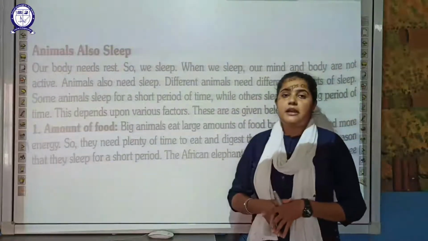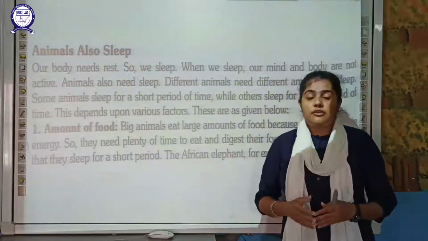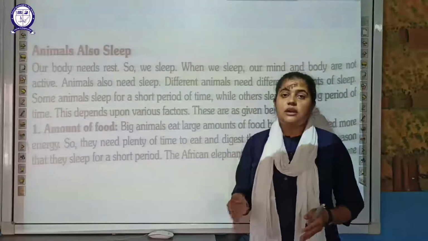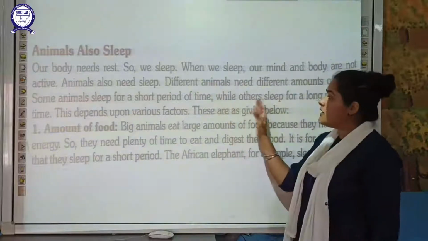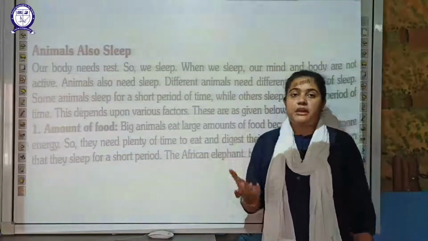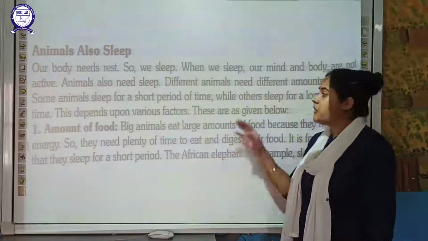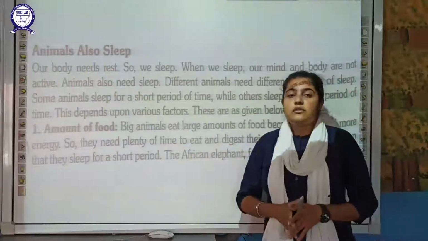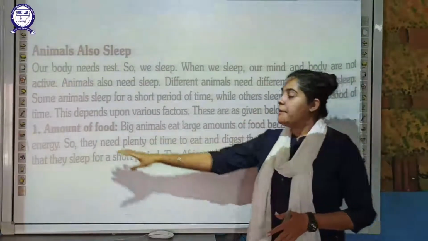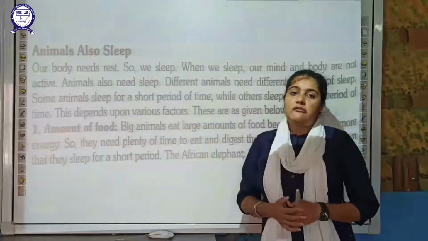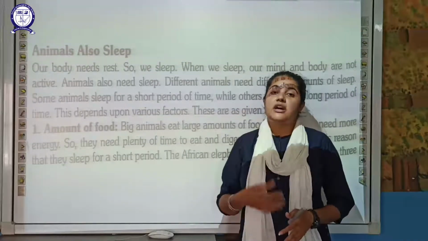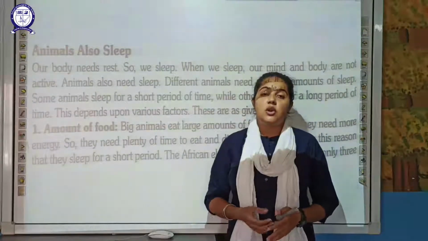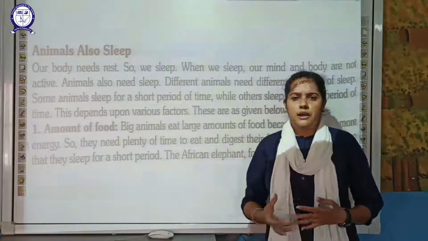There are certain animals which sleep for a very long duration. There are certain others which will sleep for a very short duration. That will depend on various factors which we have to discuss. The first factor is the amount of food. As you are aware, students, we eat food because it provides us energy. The food that we eat gives us energy in order to do work, in order to play.